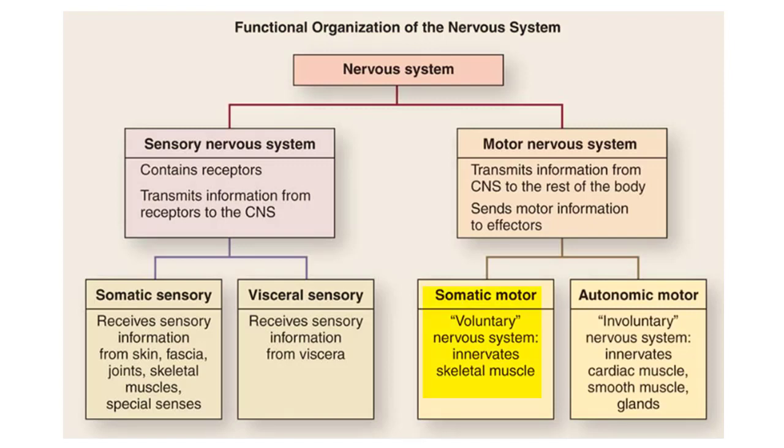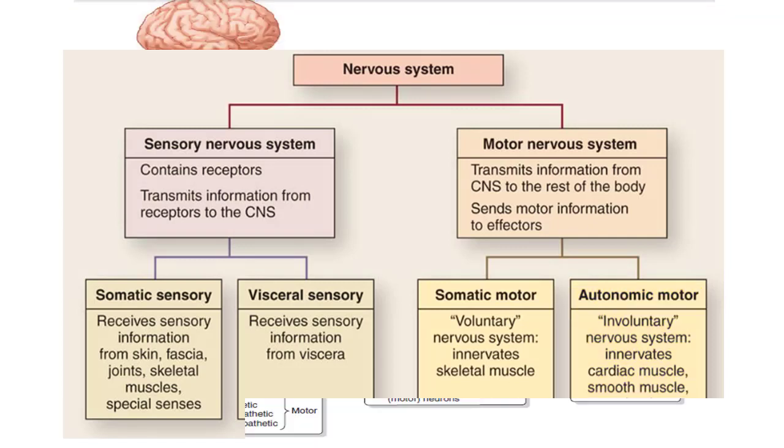If they are the effector organ, the response will be voluntary response. And if it's transmitting these signals to the smooth muscle, cardiac muscle, or the glands, if they are the effector organ, response will be involuntary. The same is also shown in this example.